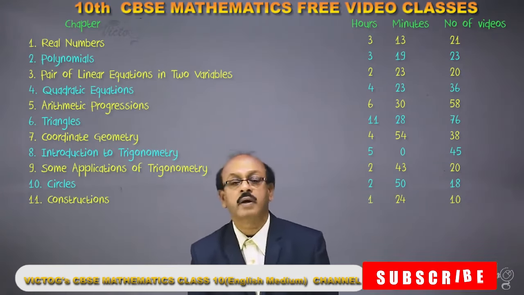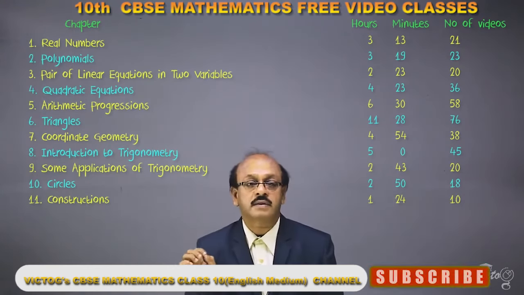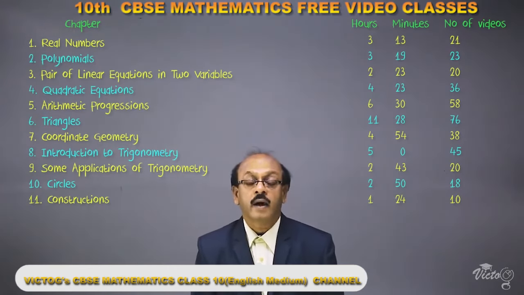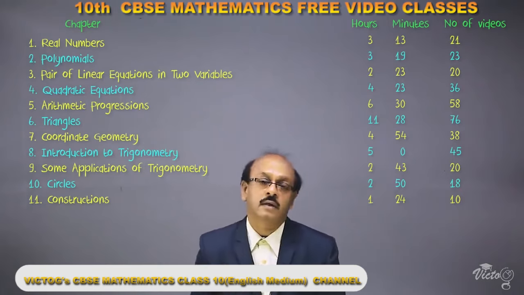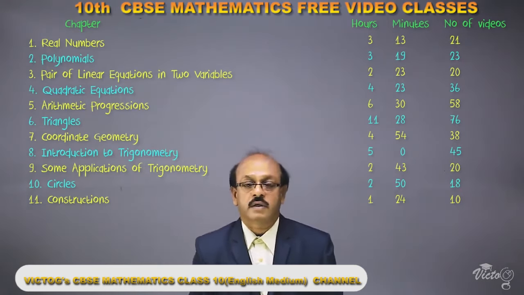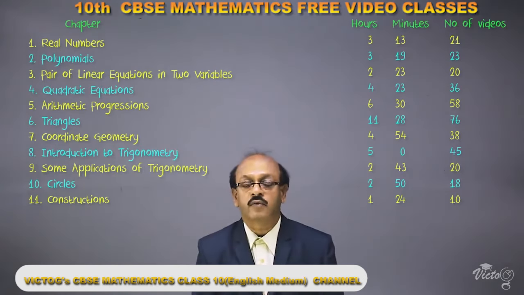Next is chapter 11, constructions. There are two main constructions. The main constructions in this chapter are construction of similar triangles and the construction of tangents from an external point to a circle. These are the main constructions, and we are giving you 10 videos for a duration of 1 hour 24 minutes. Through 10 videos, we are giving all the most important constructions. Study these constructions very well.